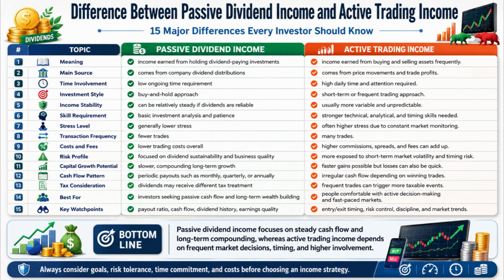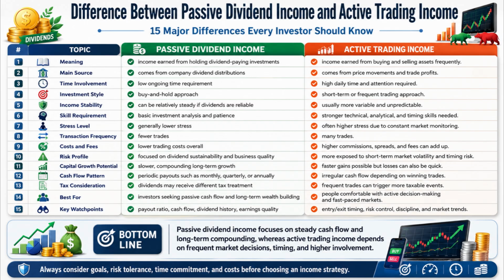Number 14. Passive dividend income is best for investors seeking passive cash flow and long-term wealth building. On the other hand, active trading income is more suitable for people comfortable with active decision-making and fast-paced markets. Number 15. When evaluating passive dividend income, the key things to watch are payout ratio, cash flow, dividend history, and earnings quality, whereas in active trading income the key things to watch are entry and exit timing, risk control, discipline,